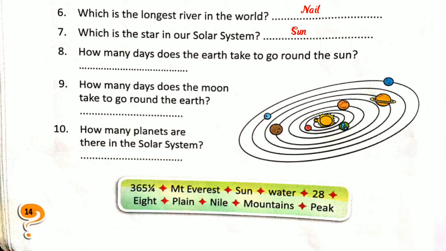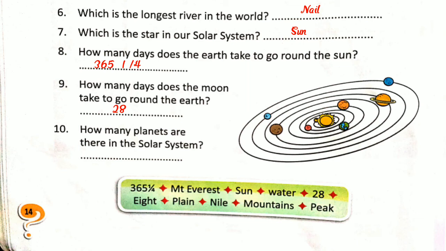How many days does the earth take to go around the sun? Yes, the earth takes 365 and a half days to go around the sun. Okay, very good. Then how many days does the moon take to go round the earth? Yes, we learned that the moon takes 28 days to go round the earth.